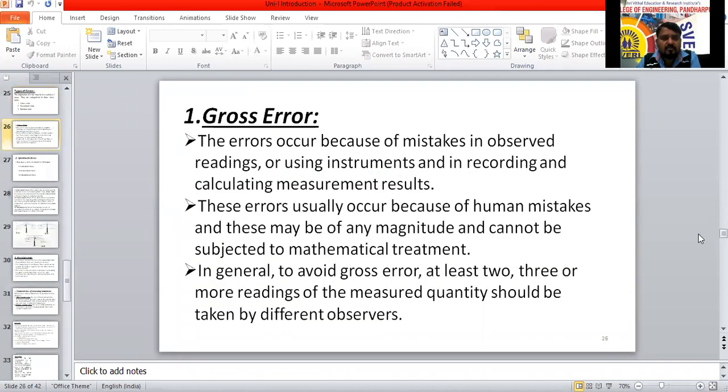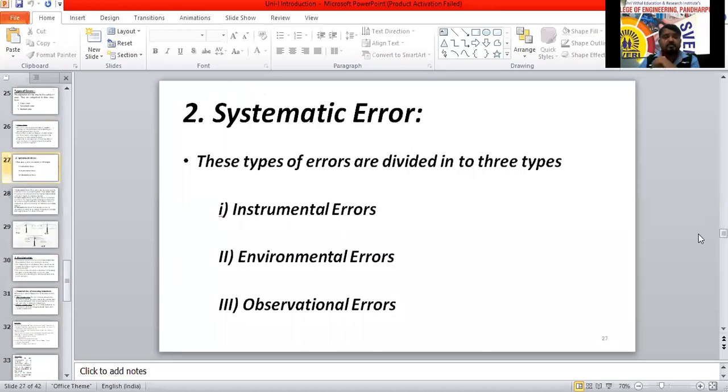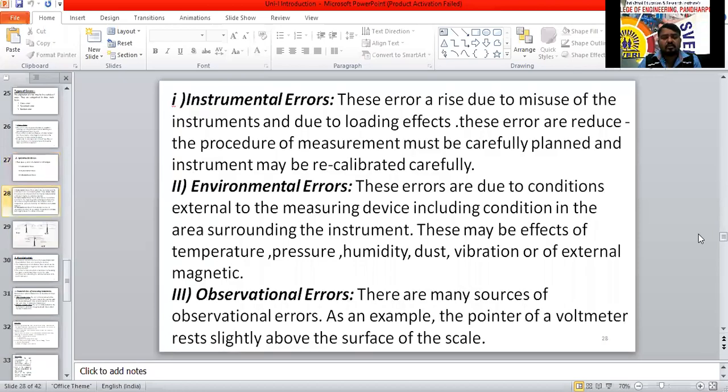These are the types of errors: gross errors, systematic errors, and random errors. The systematic errors are again classified into three types: instrumental, environmental, and observation error.